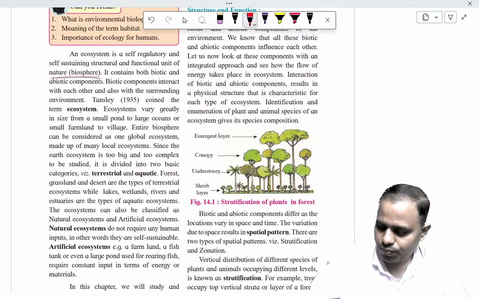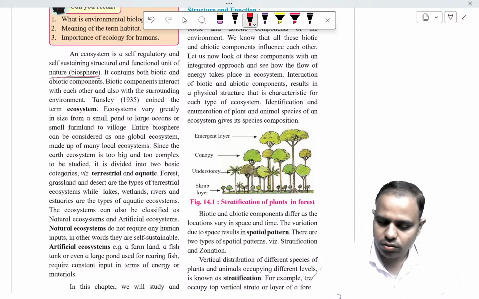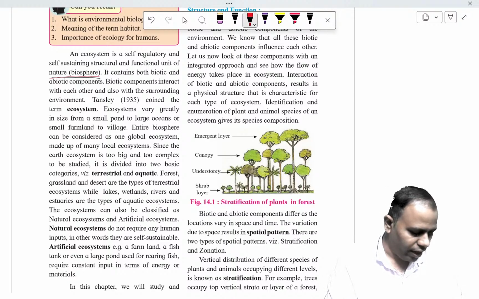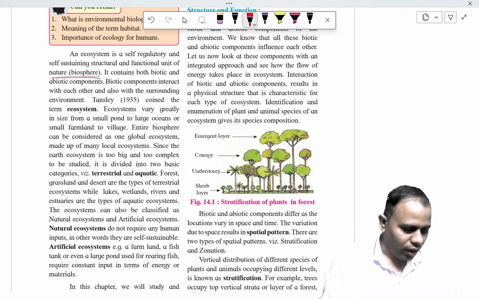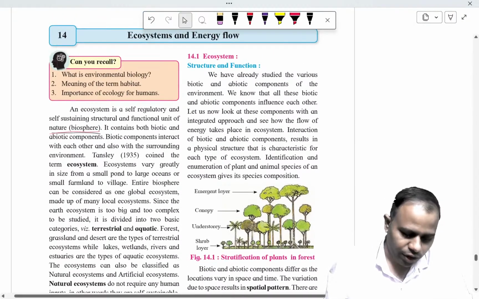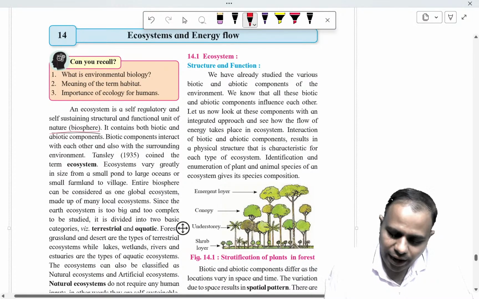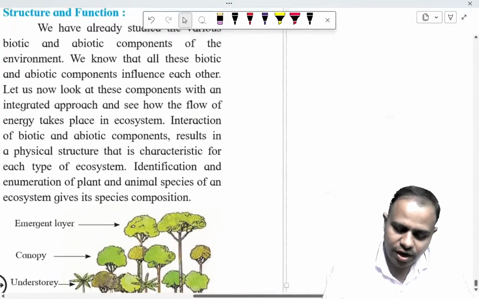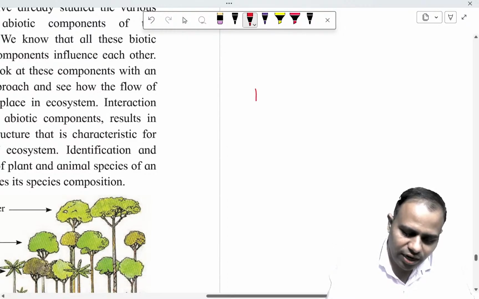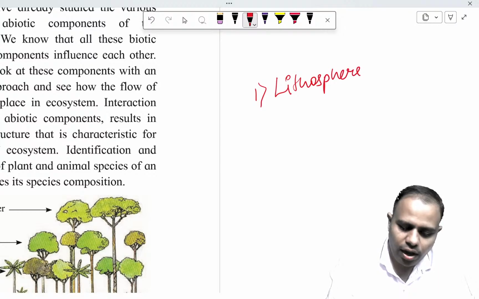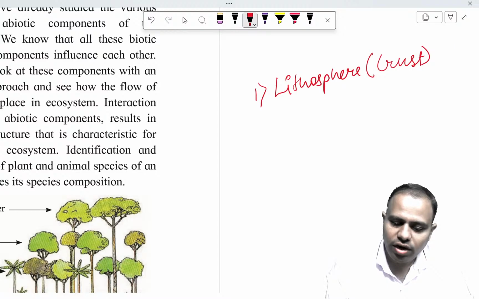So we are going to see what are the different functions present on the earth through which the earth system functions together. As you know, earth is having different layers. The first layer that earth is having is lithosphere. Lithosphere is earth's crust.